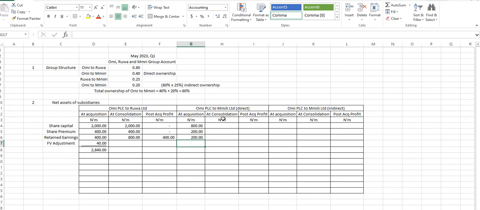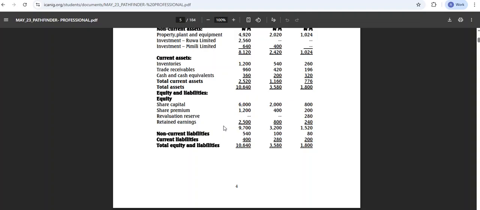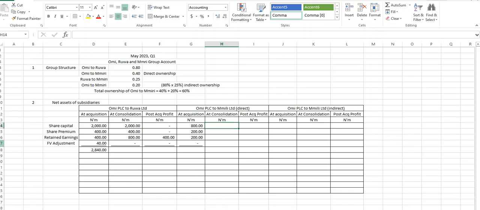Now, so what else do we have? Do we have any fair value adjustment? No, nothing of such. They did not say anything relating to that. So anything I don't have here, let me just put it here. Now, at the date of consolidation, what do we have? 800, 200, then we have a revaluation reserve of 280, and retained earnings of 240.